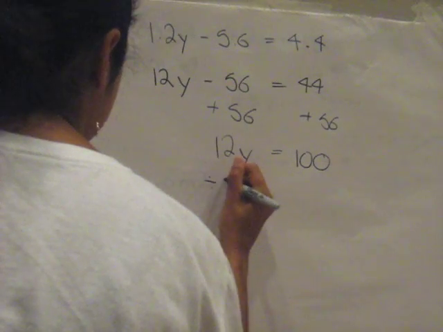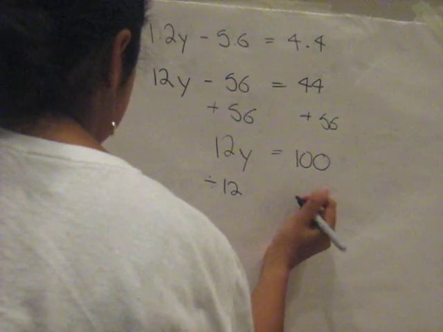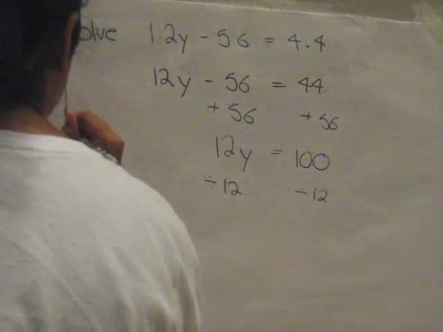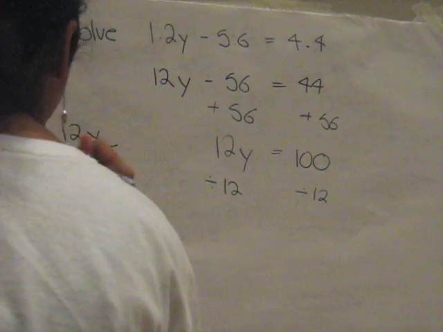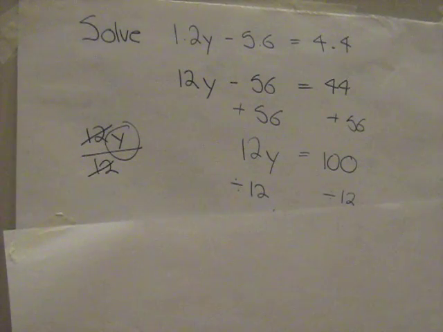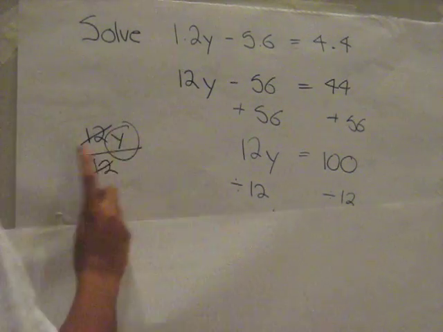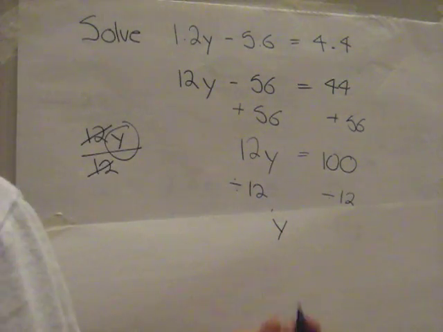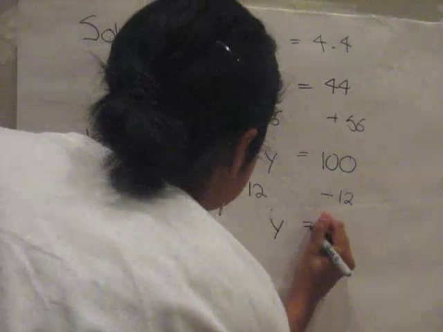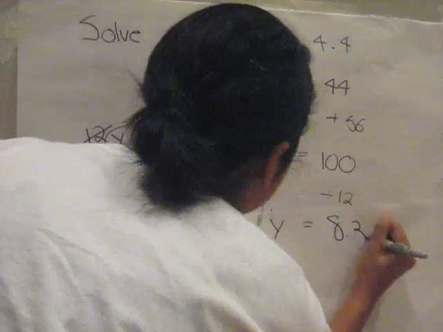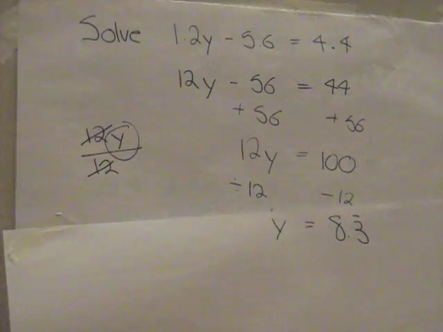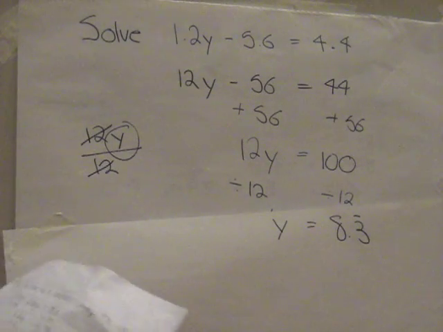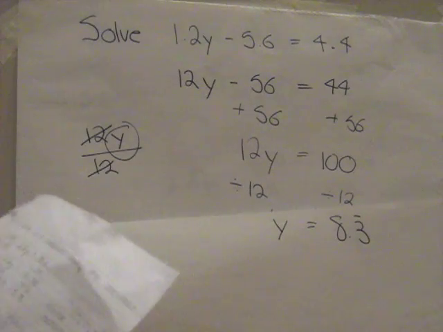So divide by 12, and then divide this by 12. So 12y over 12, the 12 and the 12 cross out, and you are left with y. And then 100 divided by 12 is 8.3 repeating.